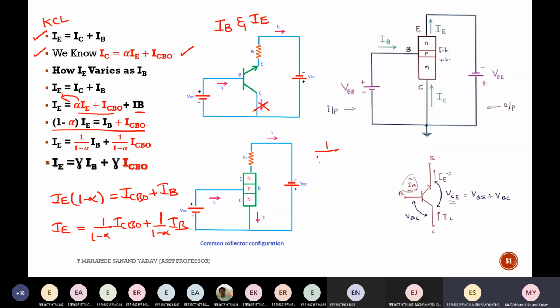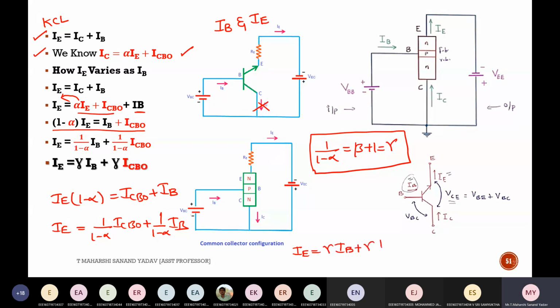What is 1 by 1 minus alpha? Beta plus 1, which can also be written as gamma. This is the overall relation between alpha, beta and gamma. So the end expression is IE is equal to gamma IB plus gamma ICBO.